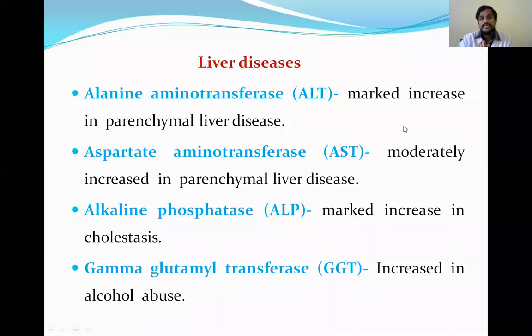And coming to the liver disease, alanine transaminase is markedly increased in parenchymal liver disease, and aspartate transaminase is moderately increased in parenchymal liver disease. Okay, and alkaline phosphatase is markedly increased in cholestasis, because it is mostly present in the biliary tract cells, and gamma glutamyl transferase is increased in alcohol abuse. Okay, this is the use of liver enzymes for the diagnostic approach.